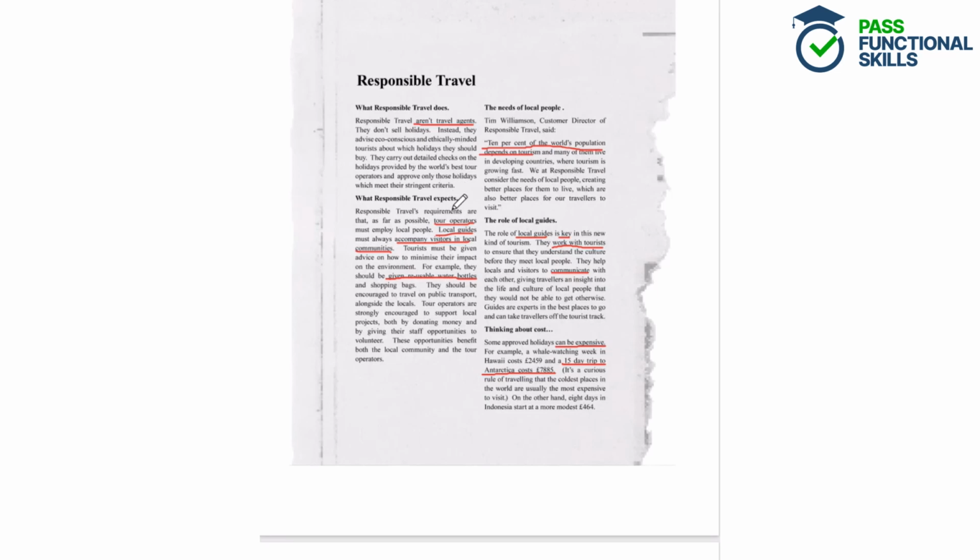So it says here that tour operators are strongly encouraged to support local projects by donating money and giving staff opportunities to volunteer. So local projects are being supported by volunteers and being given money, donations, and this benefits the local community.